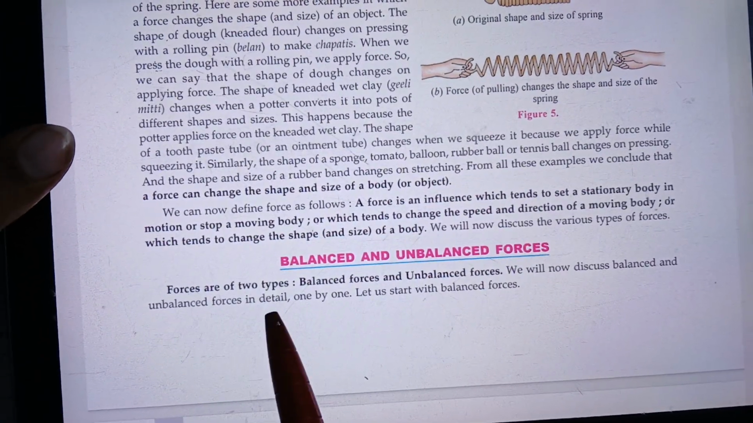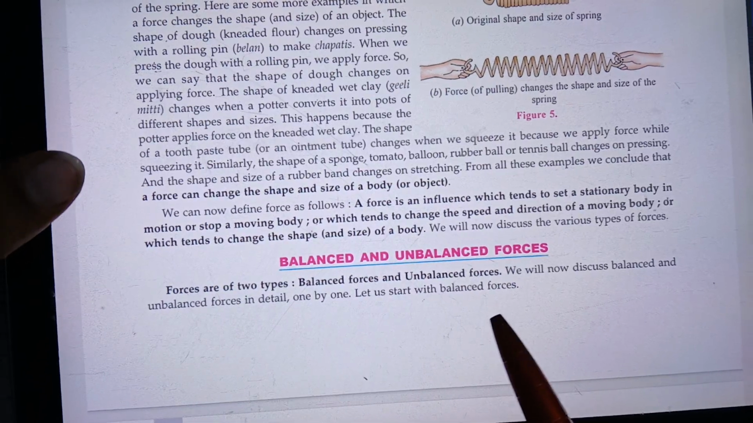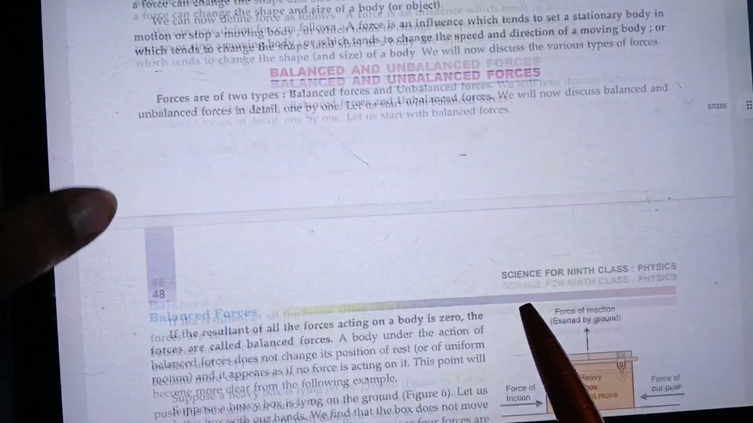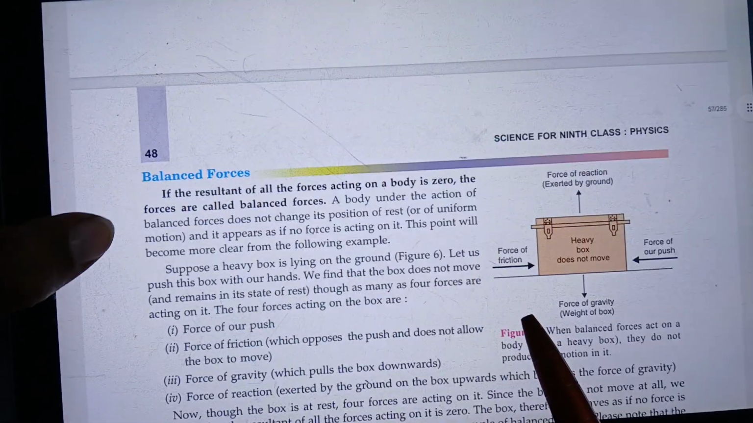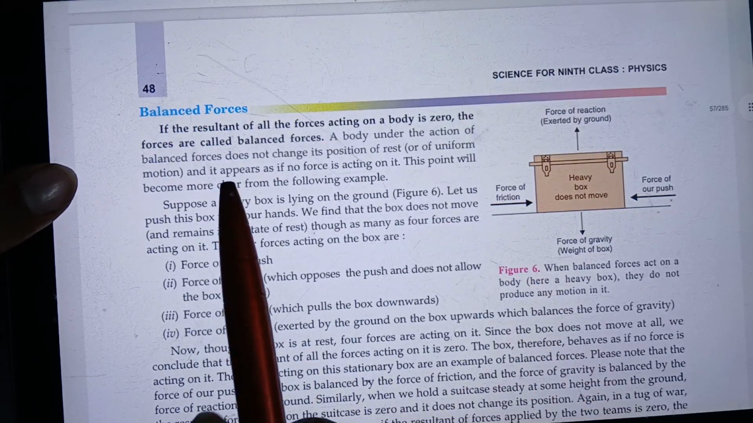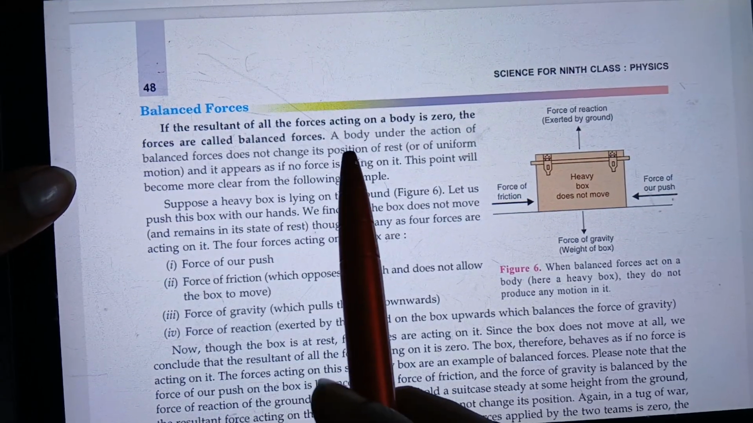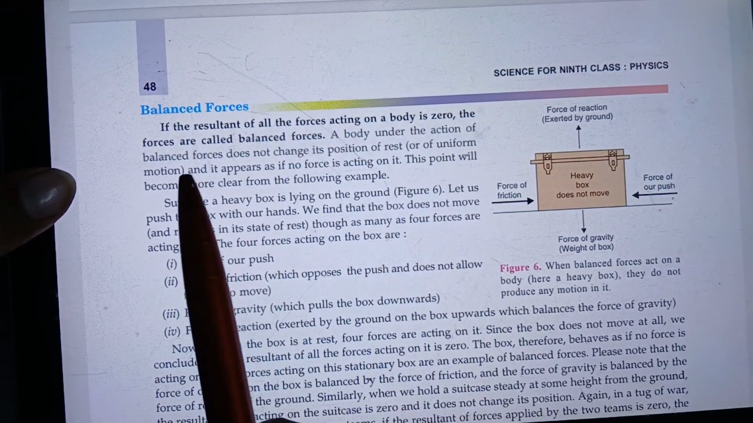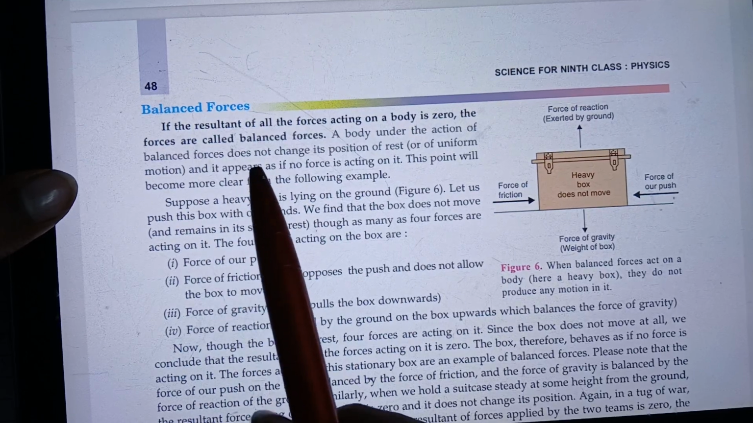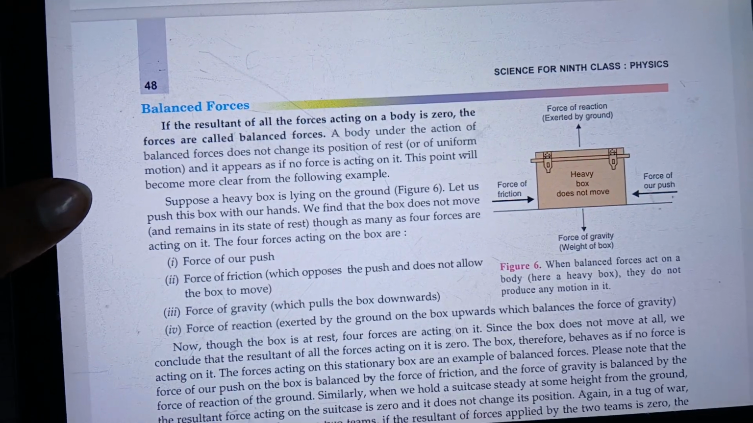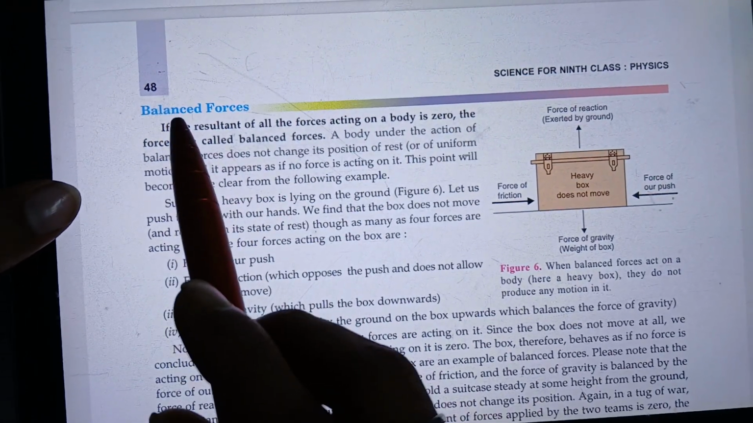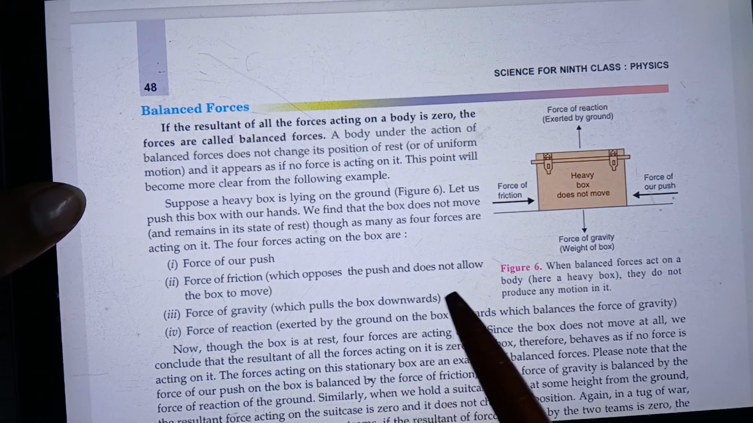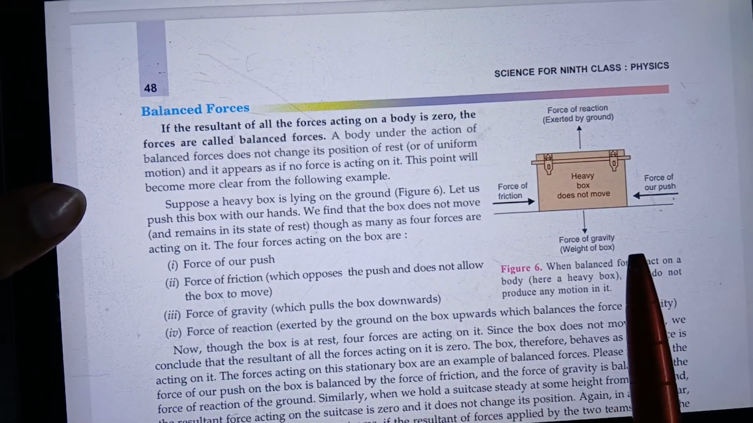Actually, forces are of two types, balanced and unbalanced force. Let us discuss one by one. If the resultant of all the forces acting on a body is zero, the forces are called balanced forces. And if it is not zero, then it will be an unbalanced force.